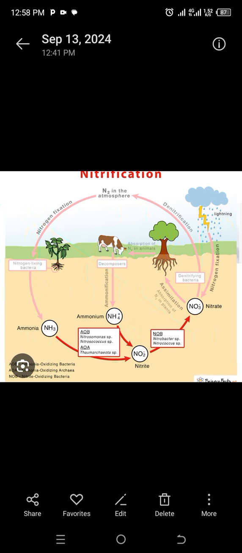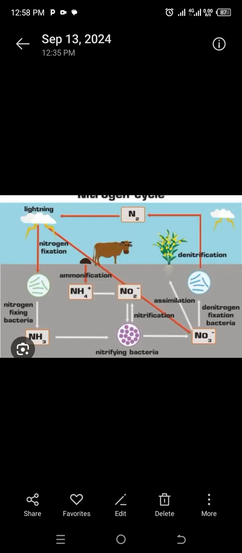We'll start with defining what ammonification is. Ammonification is the process of converting dead organic matter into ammonia through the action of fungi and bacteria.